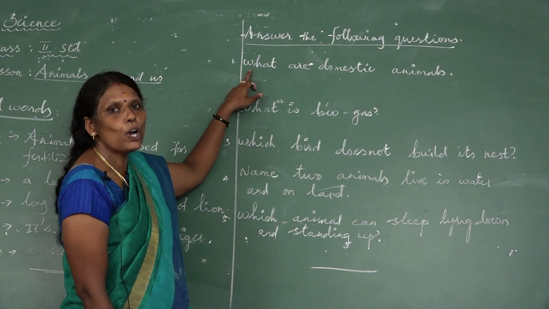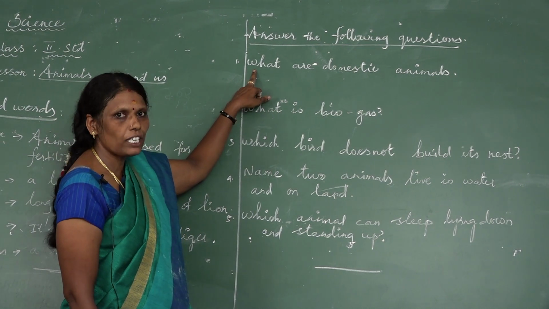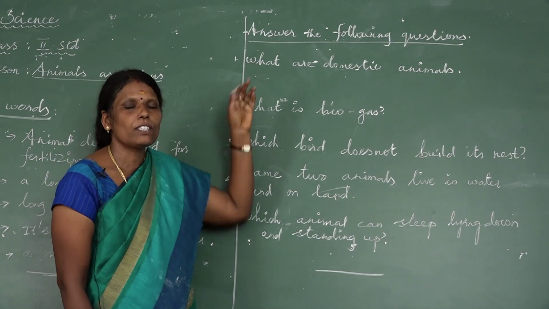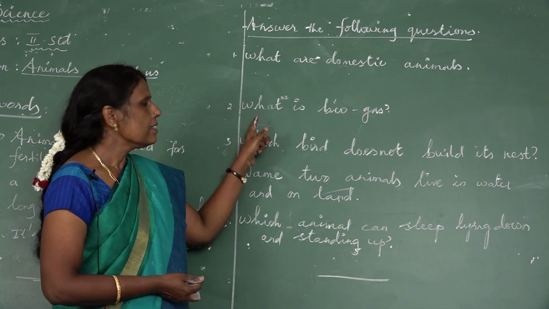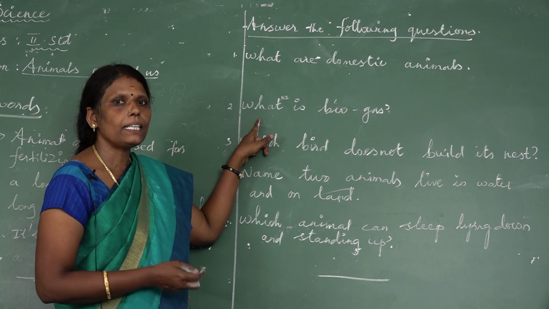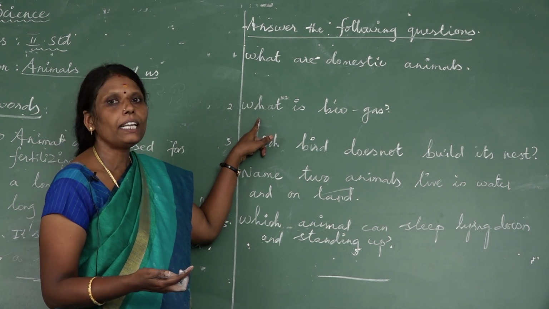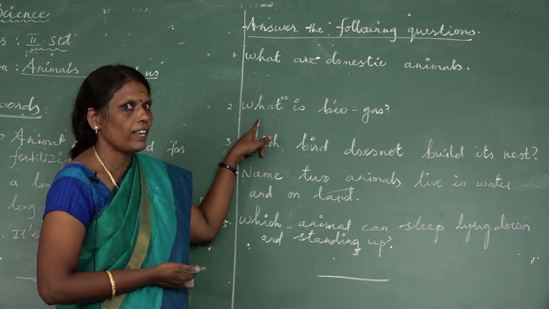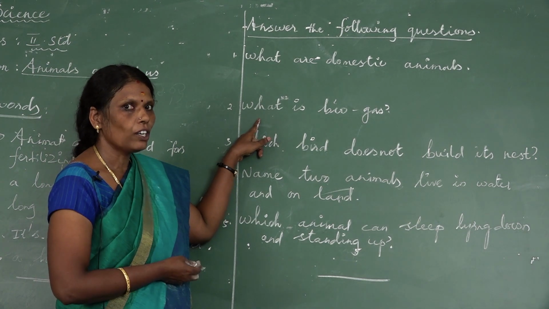Listen to this video and write answers in your notebook, kids. What are domestic animals? Animals which are domesticated by us are called domestic animals. Second question is, what is biogas? Biogas is a type of biofuel that is naturally produced from the decomposition of organic waste such as animal waste. For example, cow dung. Okay.